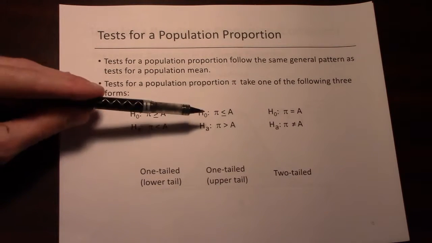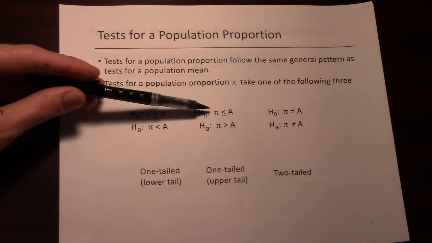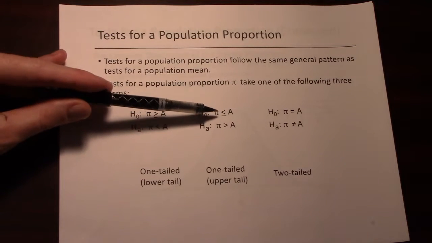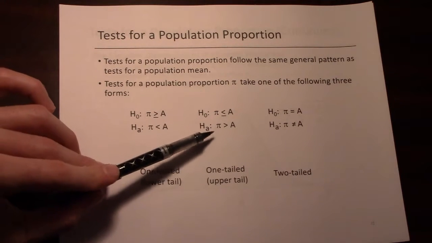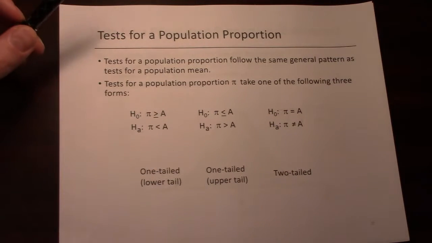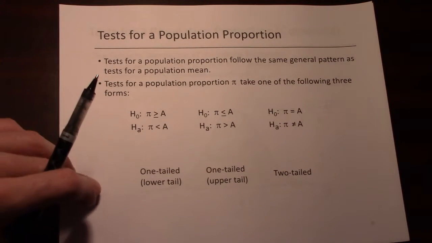You might say the null hypothesis: I think less than 15% of students at Mercy College live on campus. Actually, it'd be pretty easy to get the exact numbers, so maybe that's not a good example. So I think less than 15% of students at Mercy College are baseball fans. And the alternative would be that more than 15% are baseball fans. So we would set up a one-tailed test to test this population proportion.